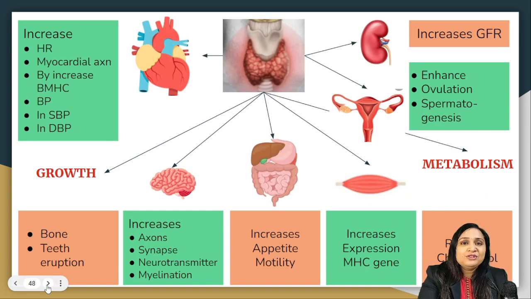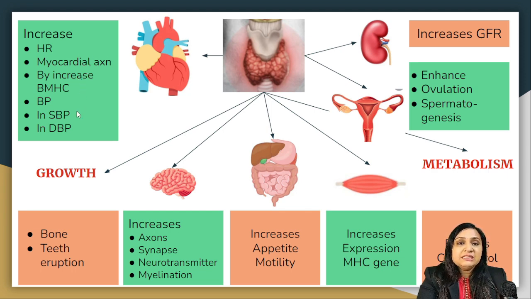So let's discuss the physiology of thyroid hormones. It has effects on many organs, starting from the cardiovascular to the renal system. In the heart, it increases the heart rate and myocardial contractility. It increases the systolic blood pressure while it decreases the diastolic blood pressure. It has many effects on growth. Bone and teeth eruptions are dependent on thyroid hormone. In the CNS, it increases synapses and axons, and it also helps in myelination. In the GIT, it improves motility as well as appetite. In the skeletal muscular system, it increases contractility and muscle growth.